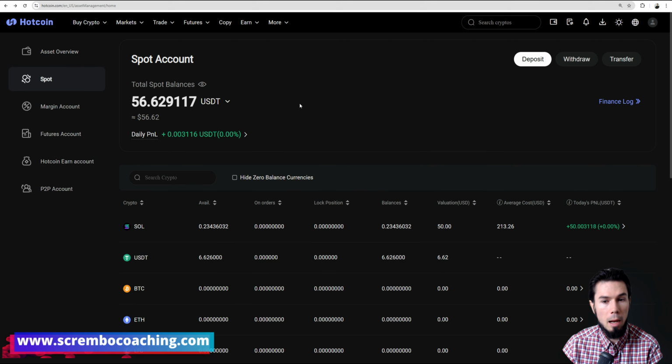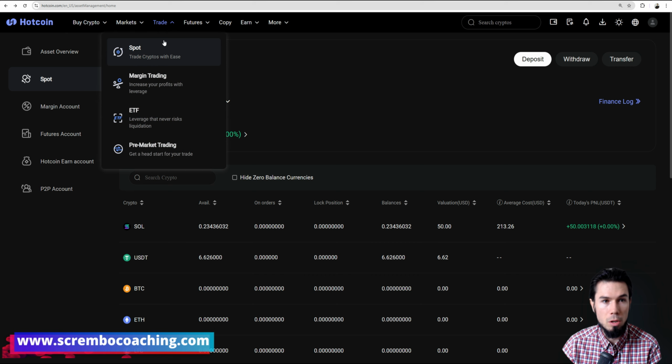Right, so this is how you buy, how you take your resources out. Now let's sell basically our Solana. We have to get back to the trade spot.